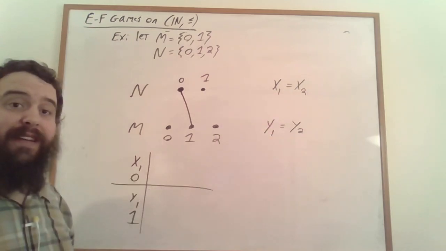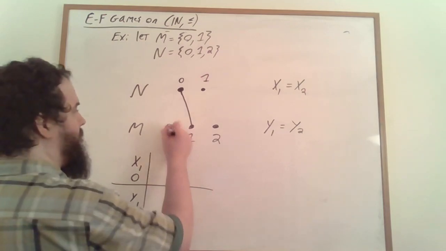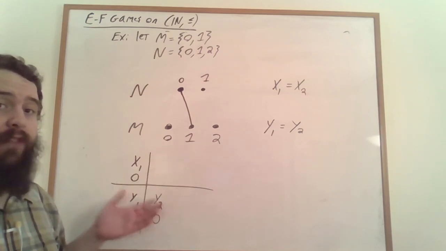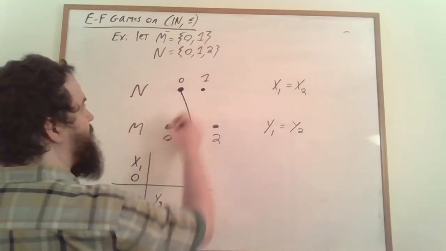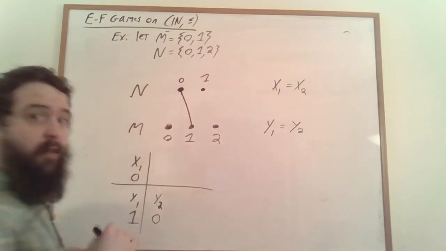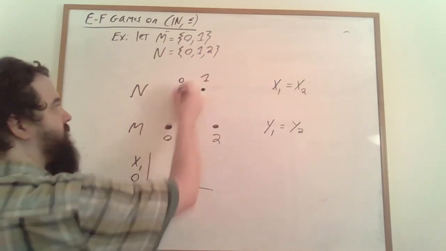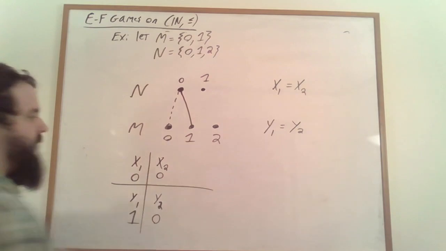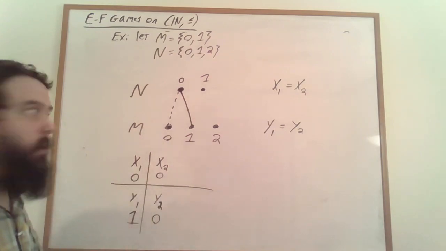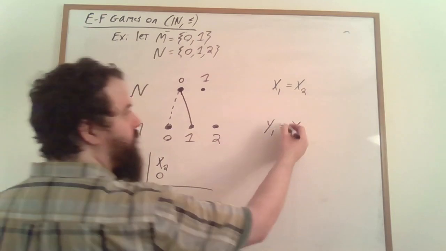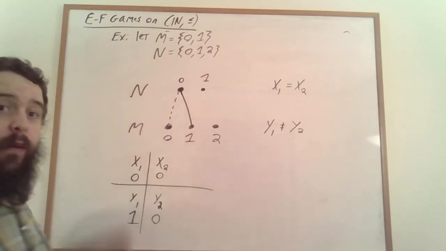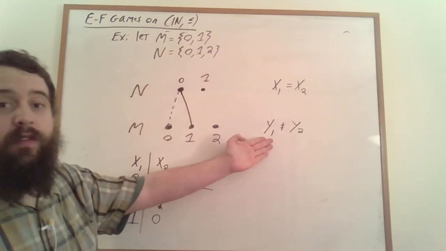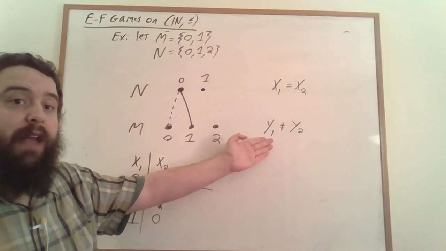Let's say that spoiler instead plays at 0 within m. Duplicator does not have a choice as to what to match it to. Duplicator must match this 0 to this 1 here. Suppose instead that Duplicator matched this 0 to this 0. Well, then it would be the case that x1 was equal to x2, but y1 was not equal to y2. And so we would have an atomic formula that was true in n, where the translated version was not true in m. Duplicator will have lost.